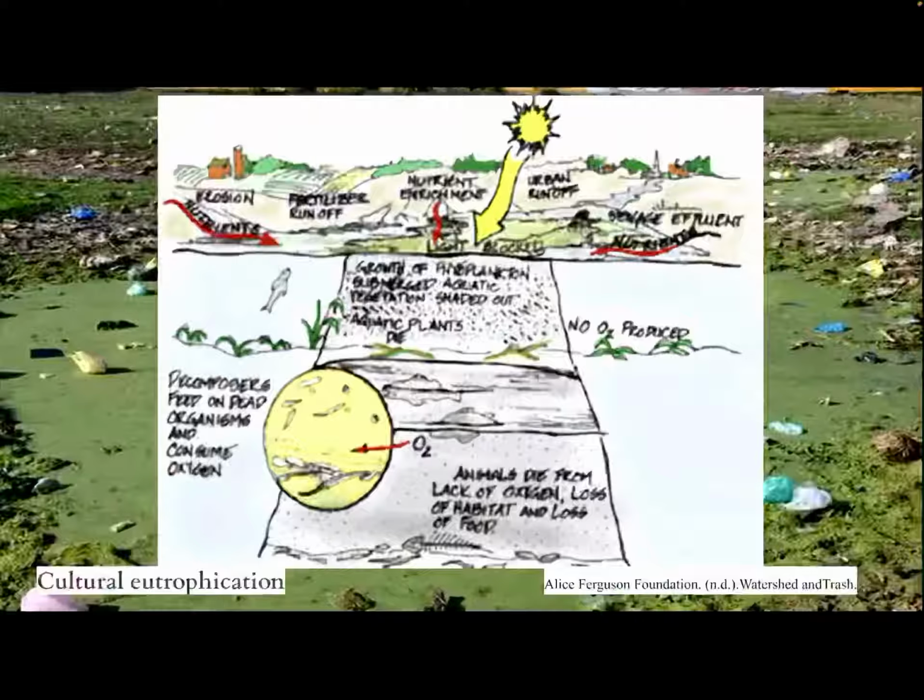In the bottom two-thirds, you can see the chain effects of eutrophication, where the excess nutrients cause algae and phytoplankton to grow excessively and shade out other aquatic plants. This causes animals to die from lack of oxygen, habitat, and food. Decomposers are happy, though. They get to feed on the dead animals and expand their population.